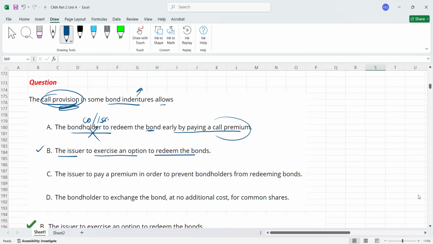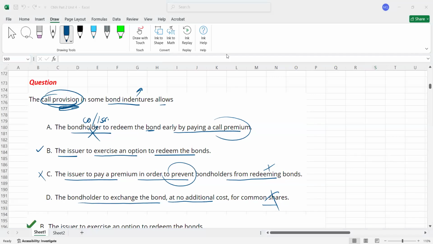Now, the call provision again. In some bond indentures, it allows the issuer to pay a premium in order to prevent the bondholder from redeeming bonds. No, we don't prevent, actually. We convince them to sell back to us. This is not the option. Then D: the call provision allows the bondholder to exchange the bonds at no additional cost for common shares. No, that's the convertible bonds, not the call provision. Call provision is an option the company can exercise. The company can buy these bonds back before the maturity date. That's the call provision. So B is the correct option. I hope it is clear. So next.